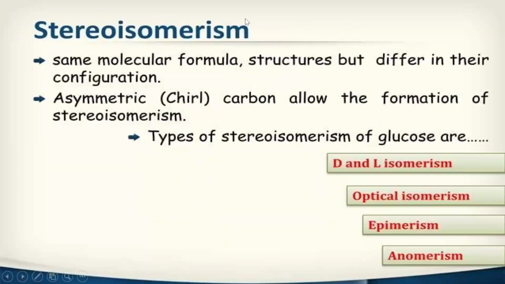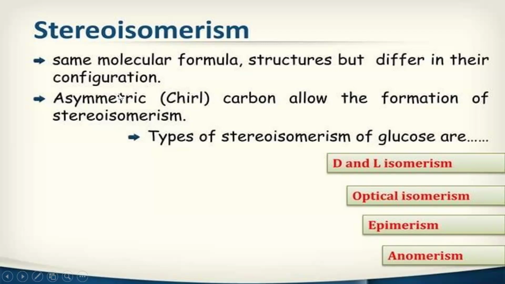Okay, then next coming to stereoisomerism. Here the molecular formula is the same and the structure is the same, but they differ in configuration. There is something known as an asymmetric carbon atom.